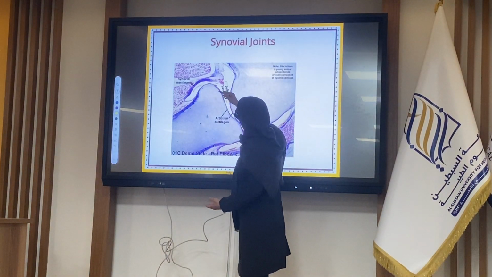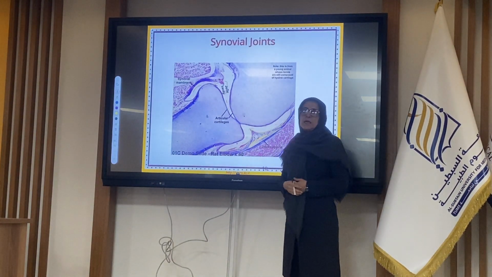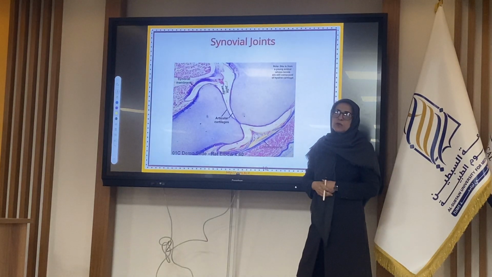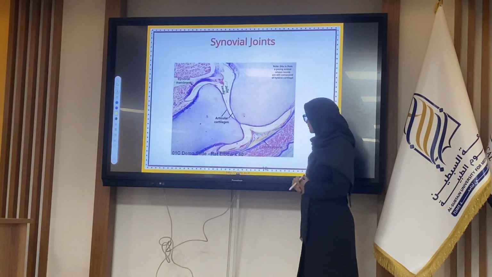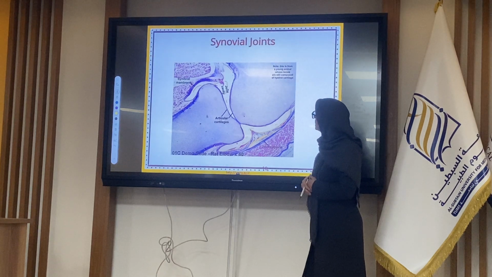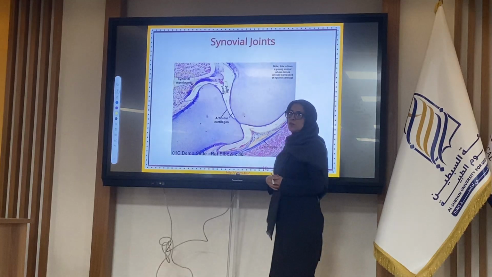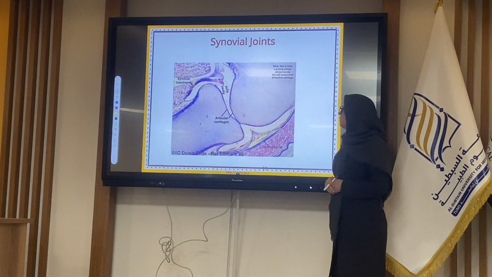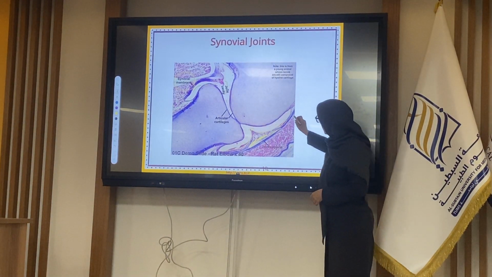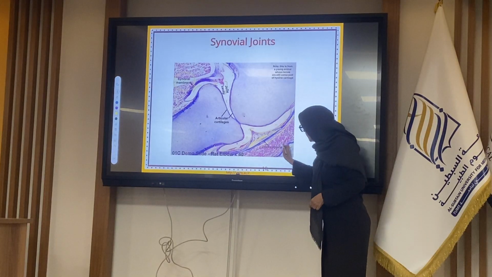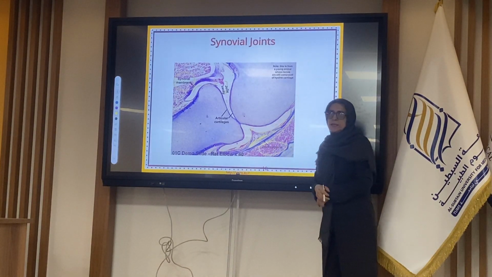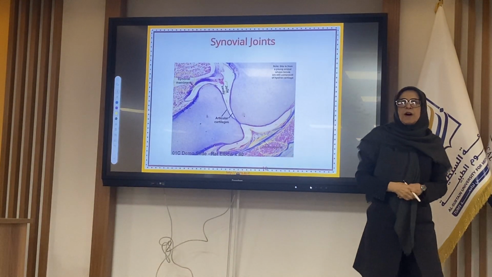The bone head is lined by the articular cartilage. The synovial membrane includes synoviocyte cells that produce the synovial fluid. And in the outermost part, we can see the joint capsule, which is made of collagen fibers.